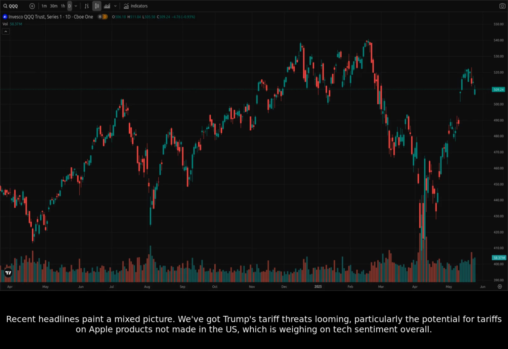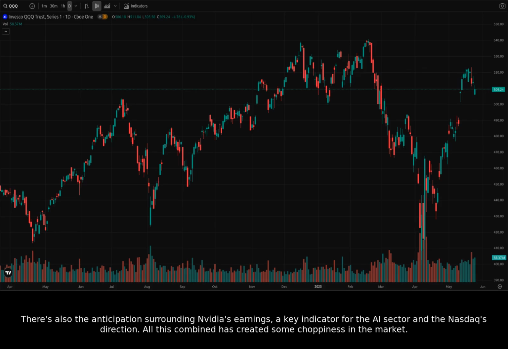Recent headlines paint a mixed picture. We've got Trump's tariff threats looming, particularly the potential for tariffs on Apple products not made in the US, which is weighing on tech sentiment overall. There's also the anticipation surrounding Nvidia's earnings, a key indicator for the AI sector and the Nasdaq's direction. All this combined has created some choppiness in the market.